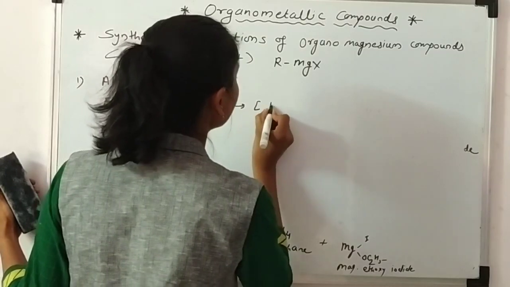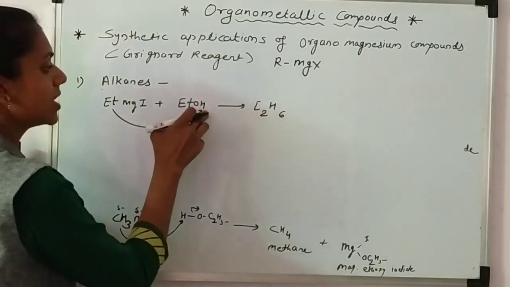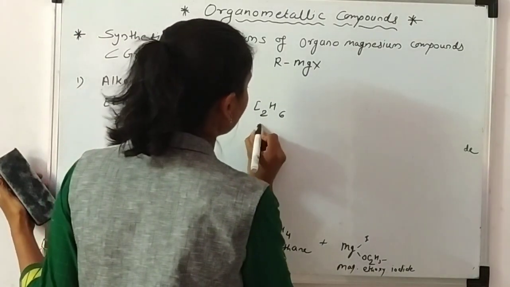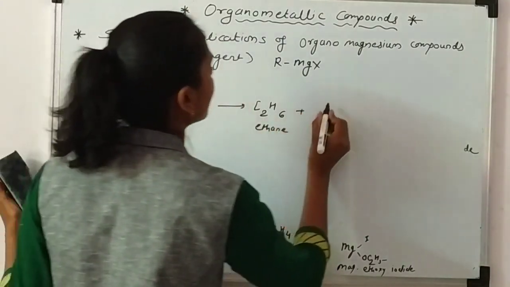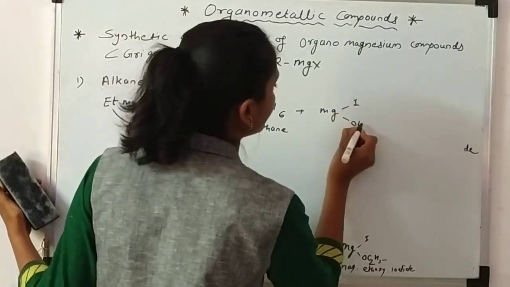So I write the formula C2H5 and this hydrogen, C2H6, ethane, plus, what is the byproduct? MgIOEt.